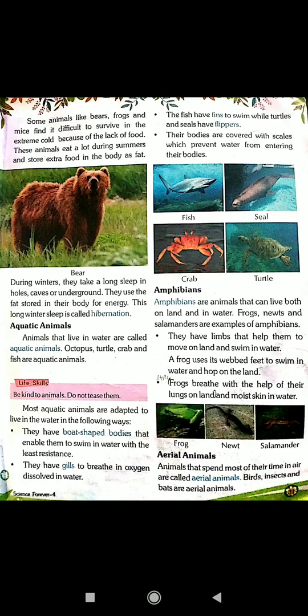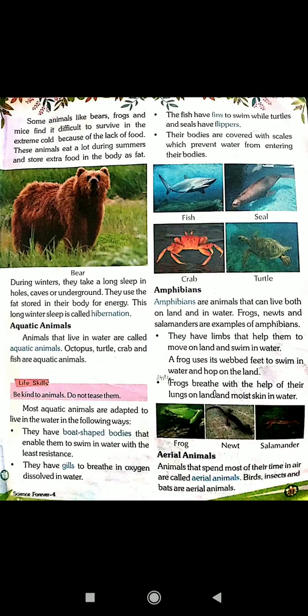I repeat this definition. During winters, they take a long sleep in holes, caves or underground. They use the fat stored in their body for energy. This long winter sleep is called hibernation.